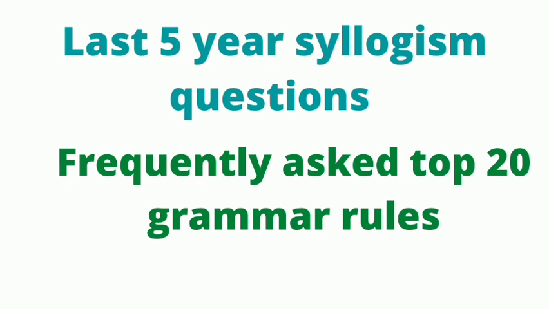Now the second ebook is on the last 5 year syllogism questions. Many aspirants find syllogism very tricky because they get stuck on some rules of syllogism. So what you can do is download this ebook and try to analyze the level of the syllogism questions which are asked in the real exam. In that way you won't feel demotivated when you solve hard level syllogism questions. Okay, because you will know the level of the exam.